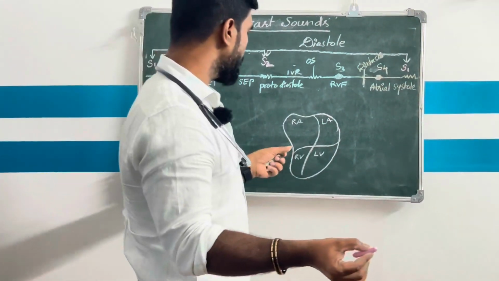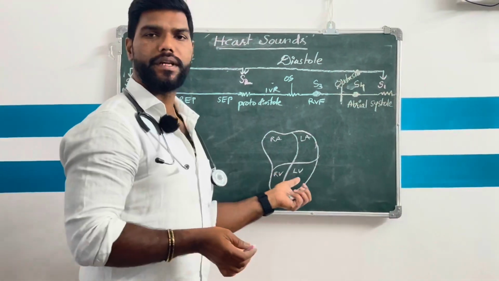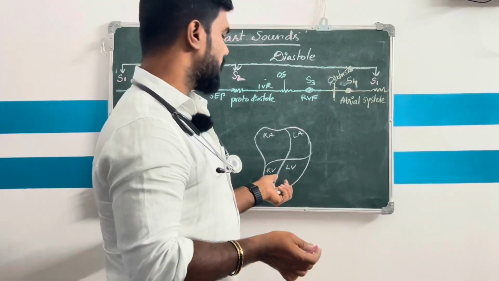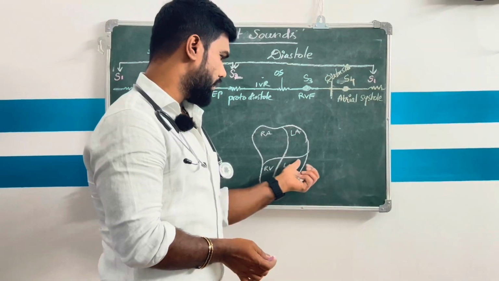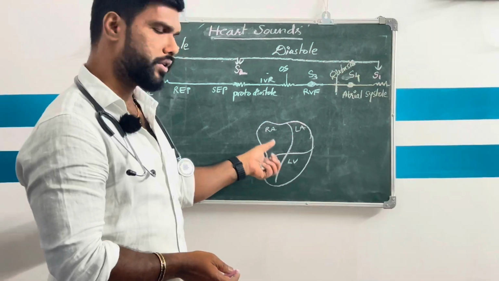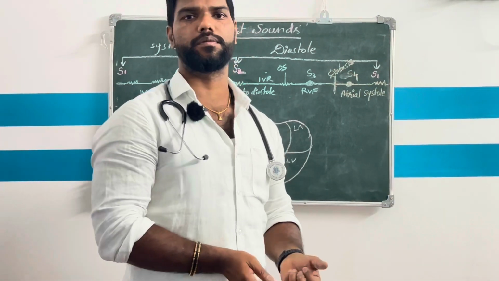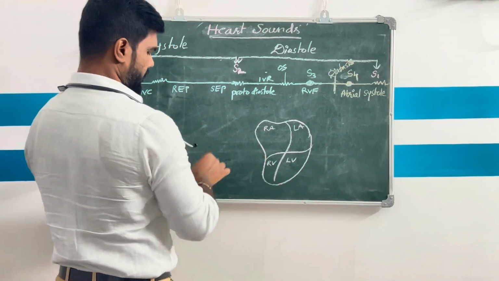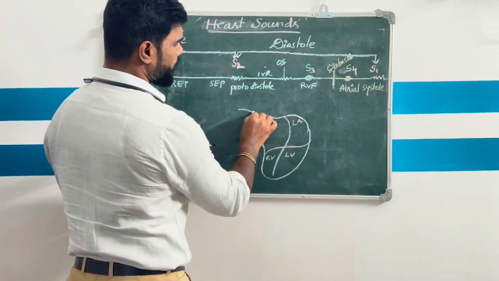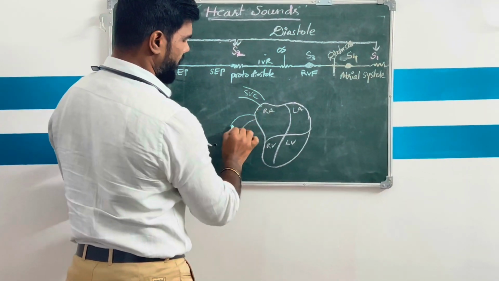Yesterday we discussed how many chambers are there in the heart, how many valves are there in the heart, like AV valves and semilunar valves, and how the blood circulates from the heart to the lungs, from the lungs to the heart, and from the heart to the different parts of the body. Here the right atrium receives the blood from the superior vena cava and inferior vena cava.